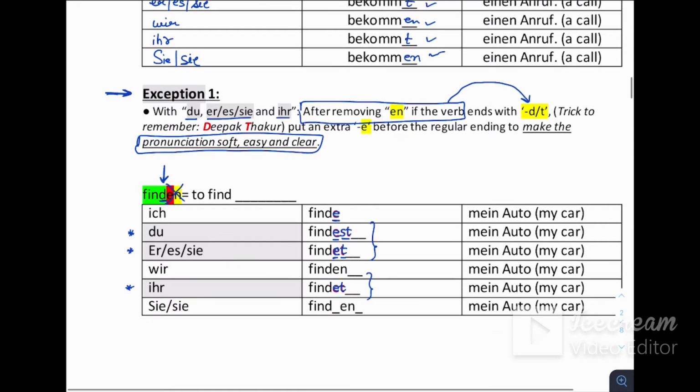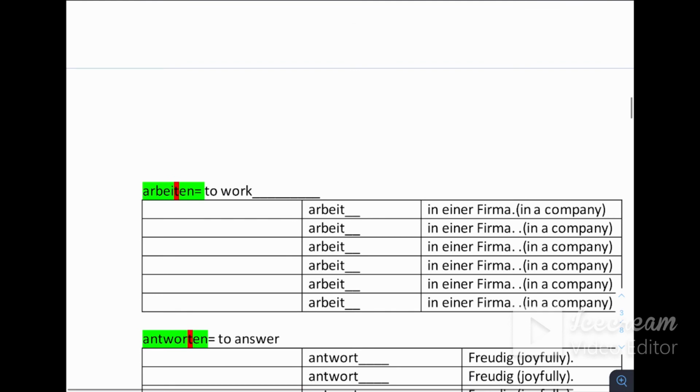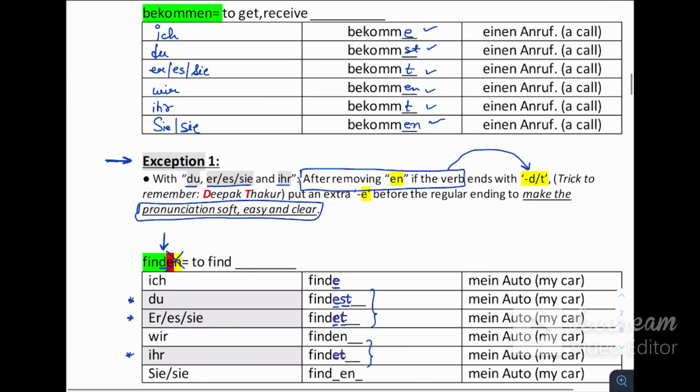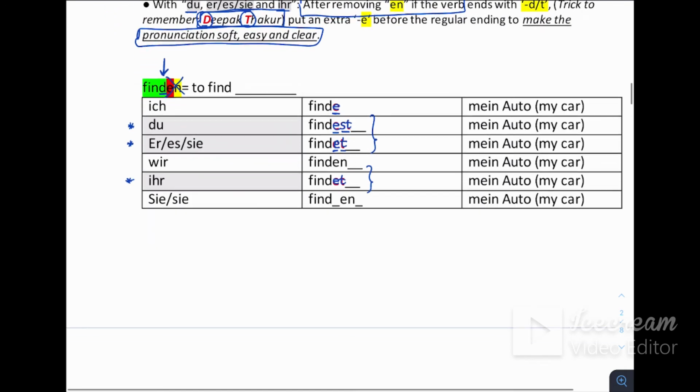Okay, I hope now this concept is also clear. For example, this one, after removing en, our verb is ending with d or t. And this trick is Deepak Thakur. If you have any friend whose name starts with d and ends with t, you can memorize this thing by remembering his or her name. For example, Deepak Thakur. So Deepak: D and T. Now I know, okay, if any of my verb ends with D or T, now I can put this exception.